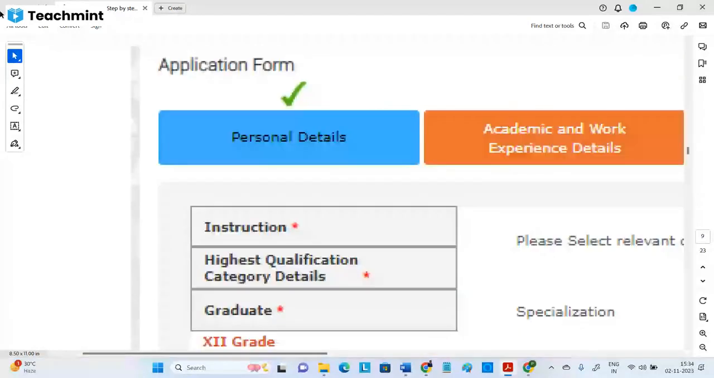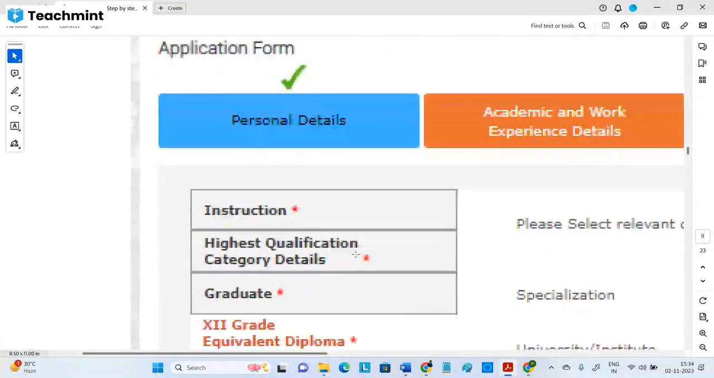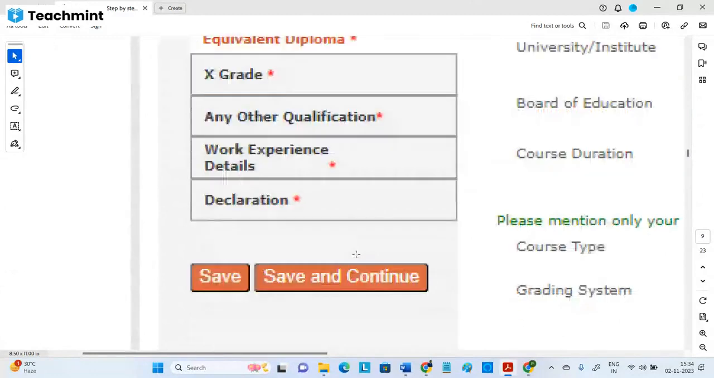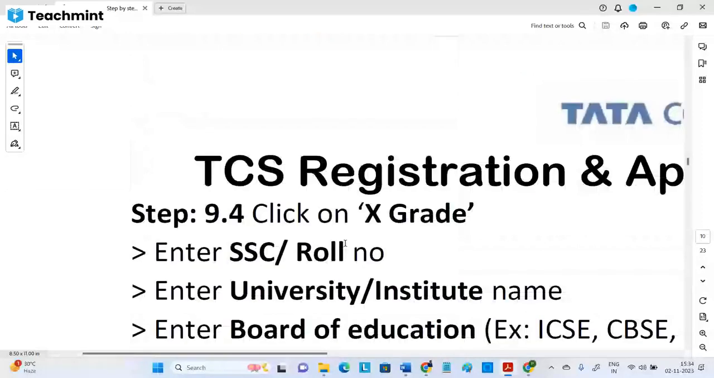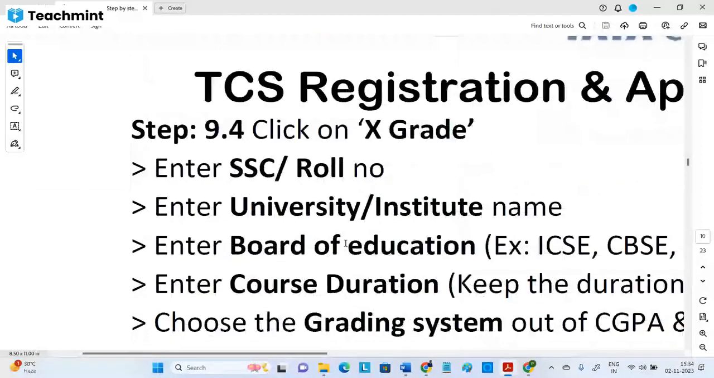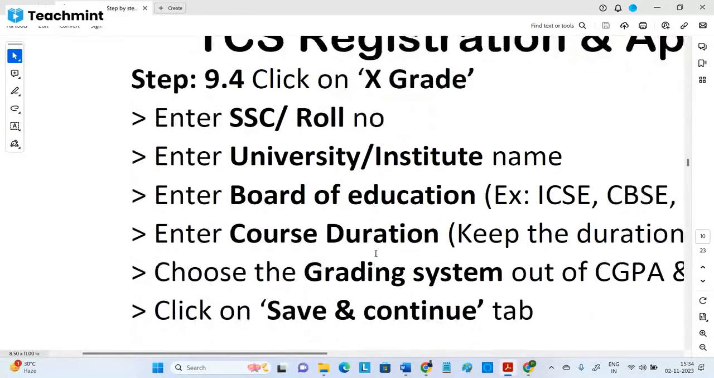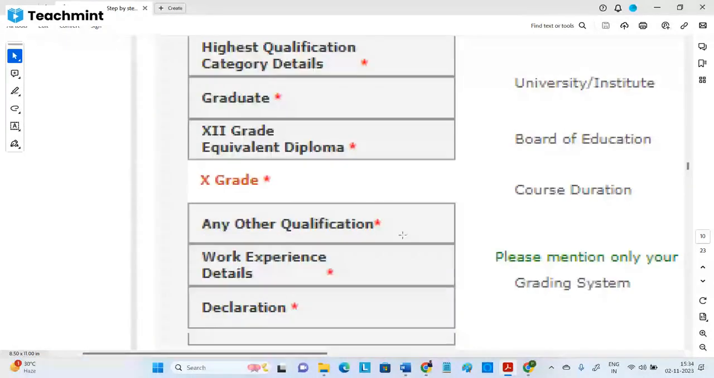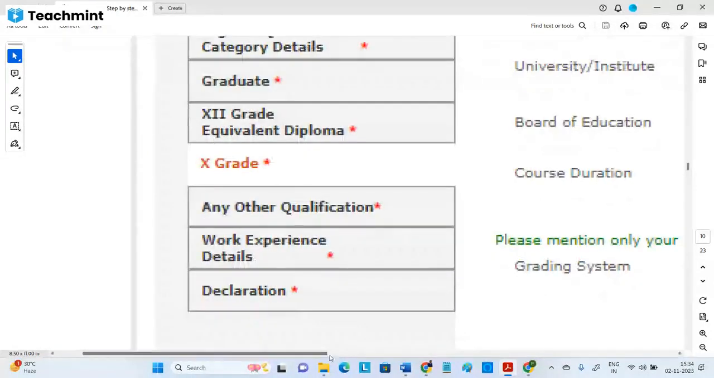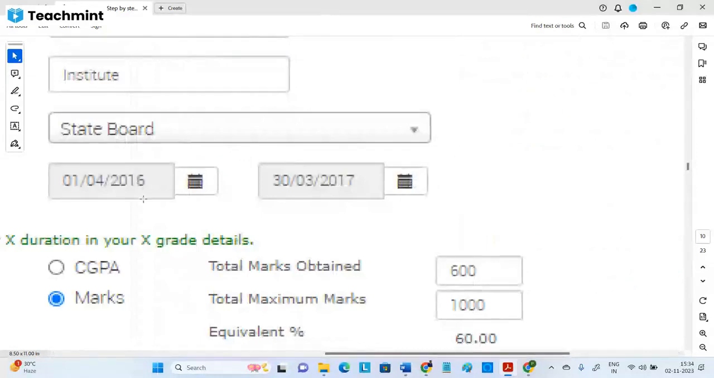Then 10th also you need to complete. For 10th, your hall ticket number or roll number is also required. You can find that in the marks memo of your 10th, the Xerox copy there. Board of education, course duration, all those. And course duration, many people are giving wrong. For 10th standard, it doesn't mean from 1st standard to 10th standard. No, 10th class only.